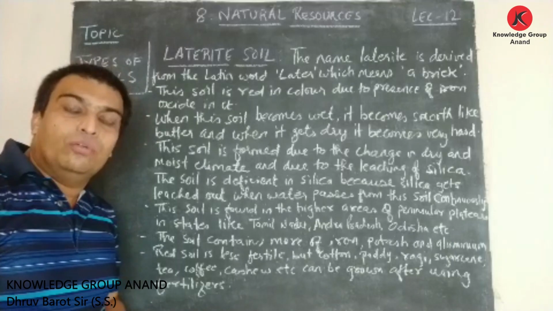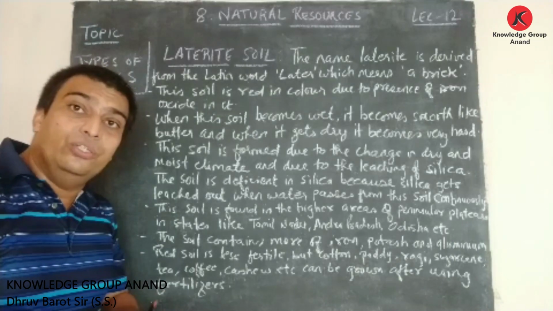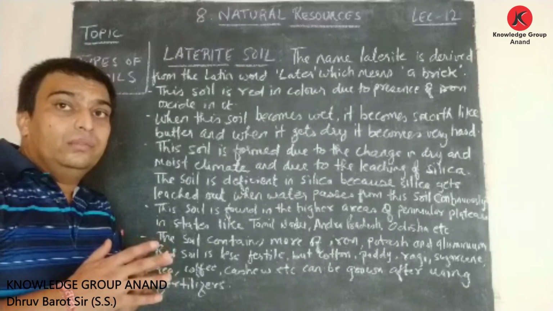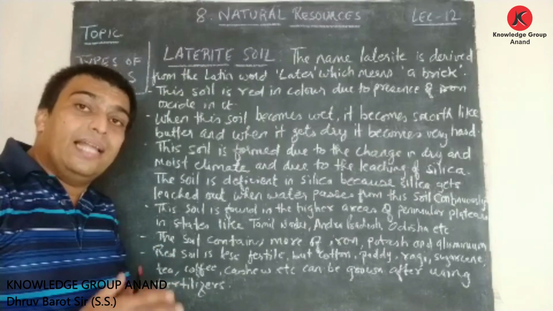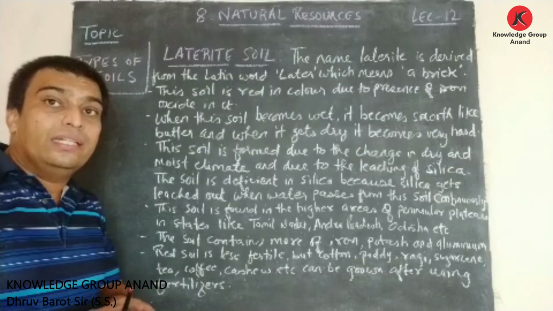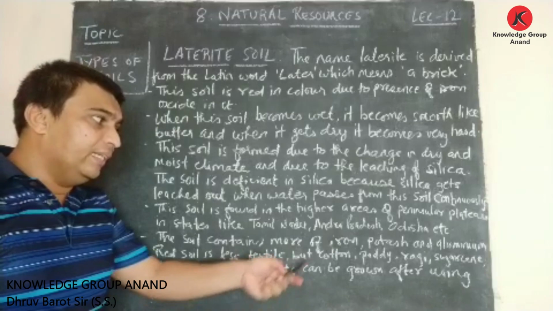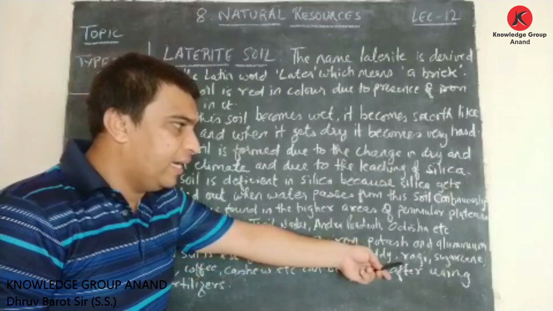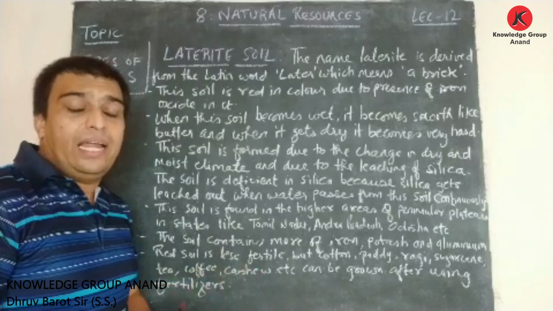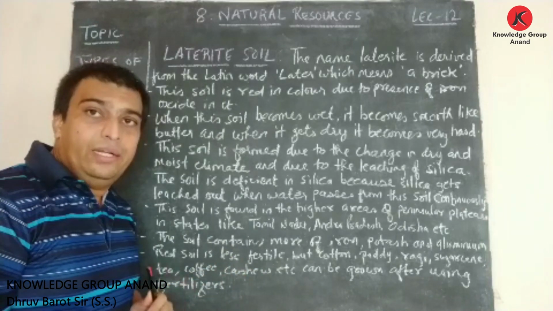If proper amount of hybrid fertilizers are used, then in this soil, though the level of fertility is less, cotton, paddy, ragi, sugarcane, tea, coffee, cashew, etc. can be grown in this type of soil.